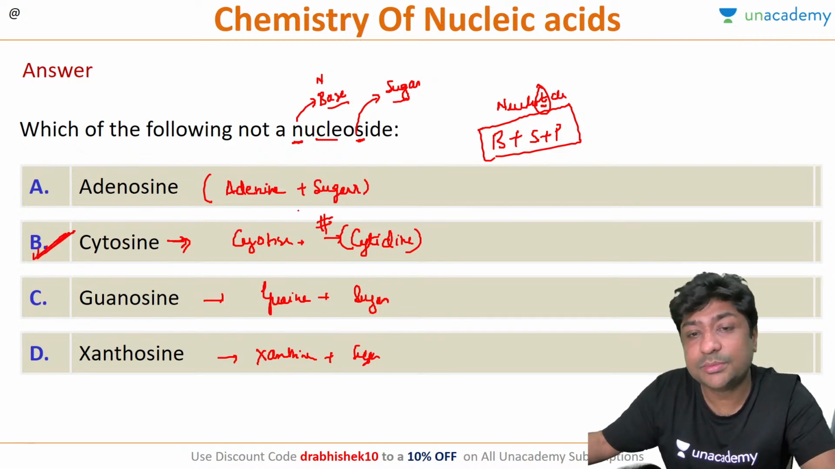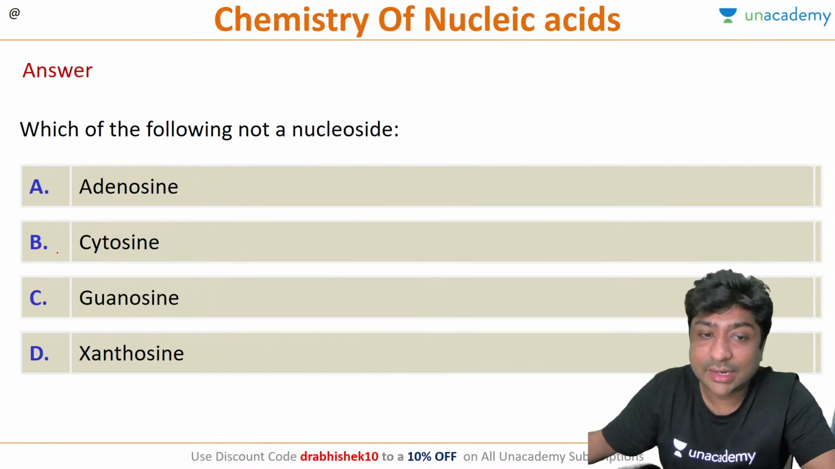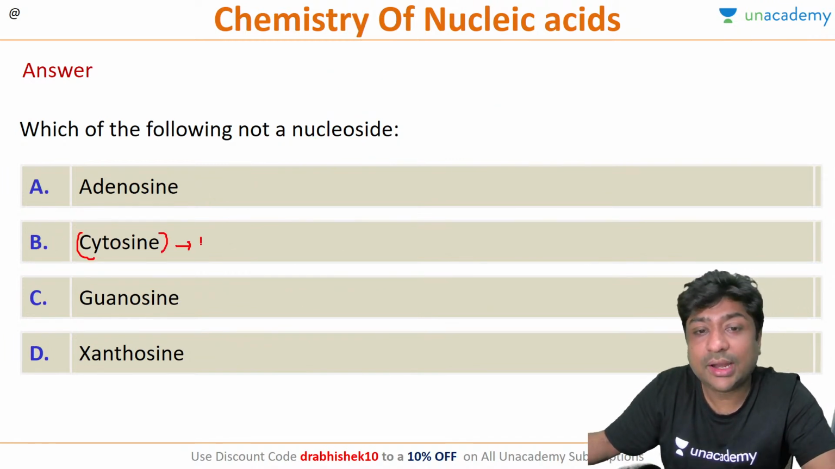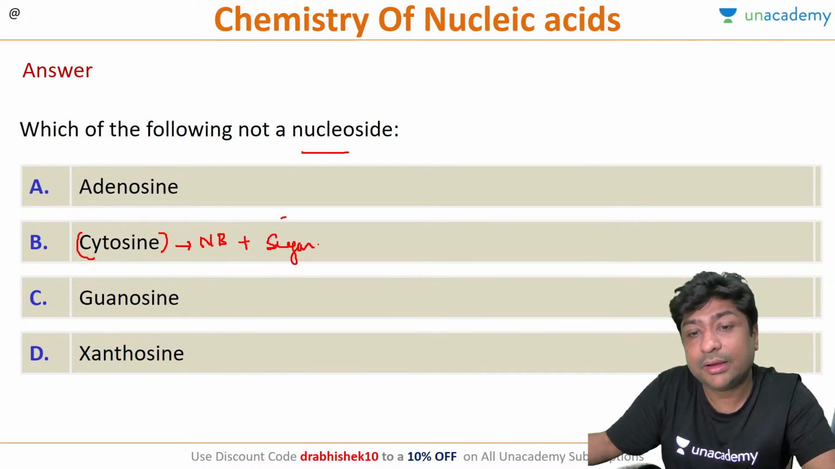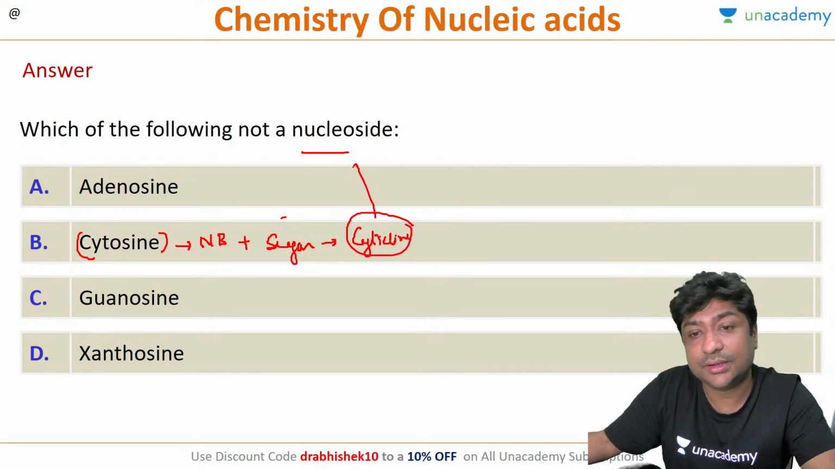So the correct answer here is cytosine. Cytosine is a nitrogenous base. It is not a nucleoside. Is this clear, all of you? Cytosine is only a nitrogenous base. It is not a nucleoside. When we add a sugar, it will become cytidine, which is a nucleoside. So this cytidine is a nucleoside. Is it clear, all of you?